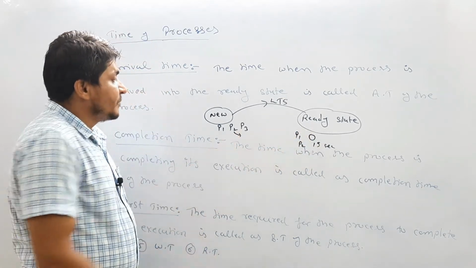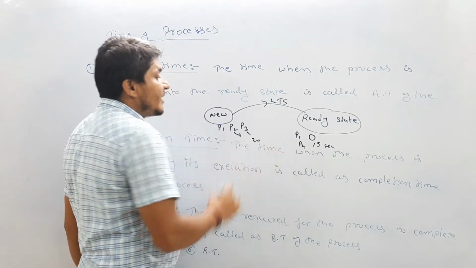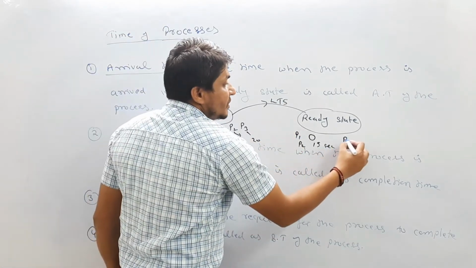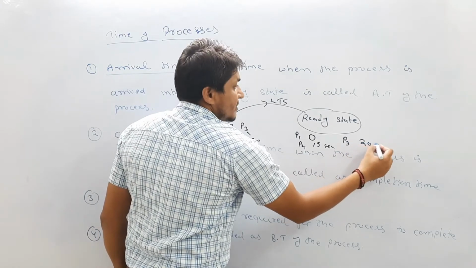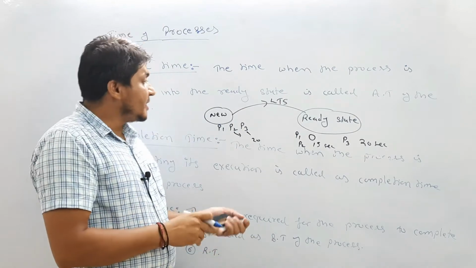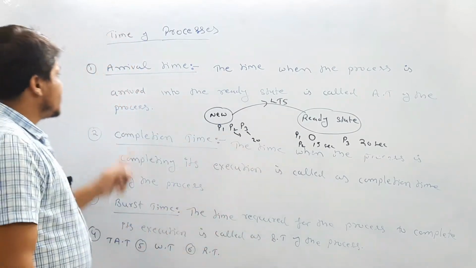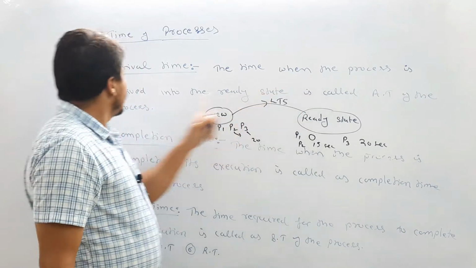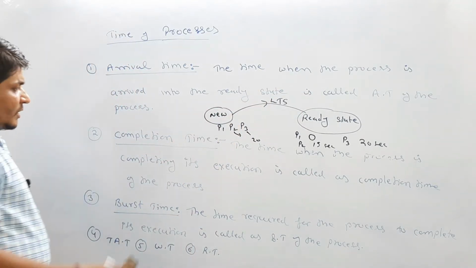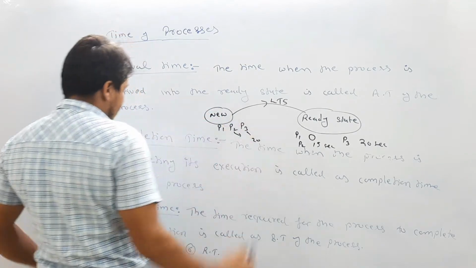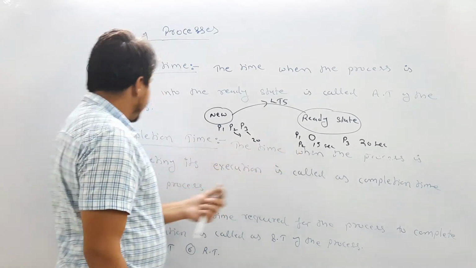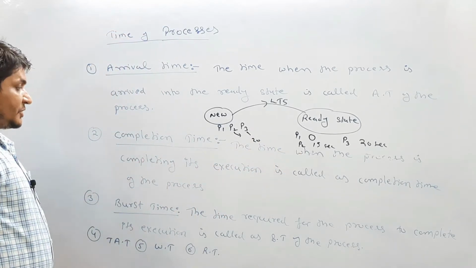Now let's suppose P3 arrived into the ready state after 20 seconds. So P3 arrival time is 20 seconds. What is the meaning? When the process arrives into the ready state, that is called the arrival time of the process. Okay. Now next is completion time. What is completion time? The time when the process completes its execution is called the completion time of the process.